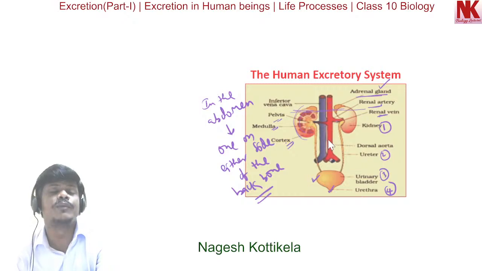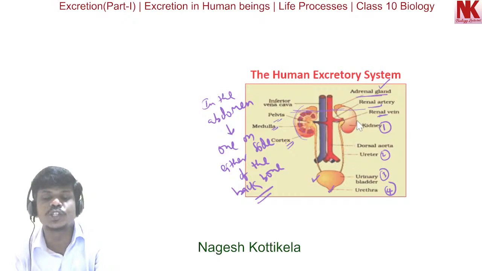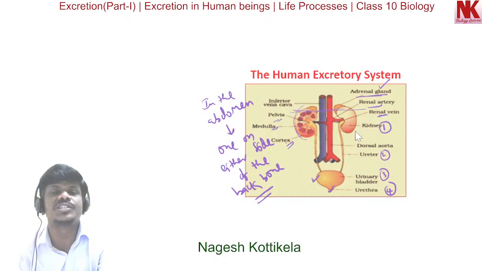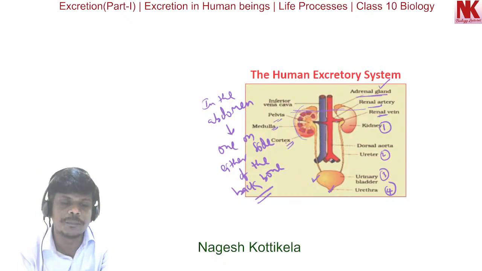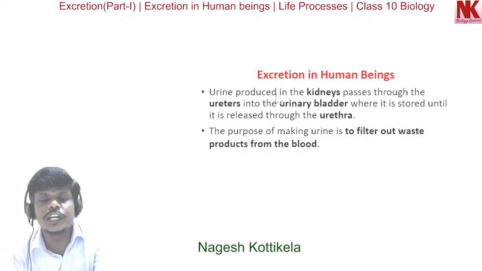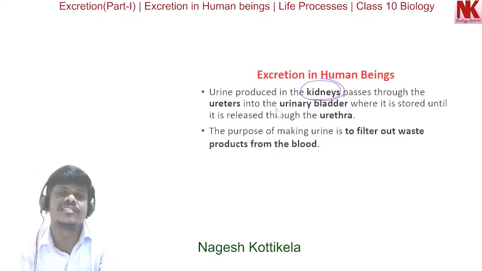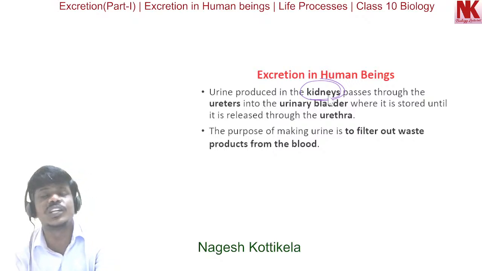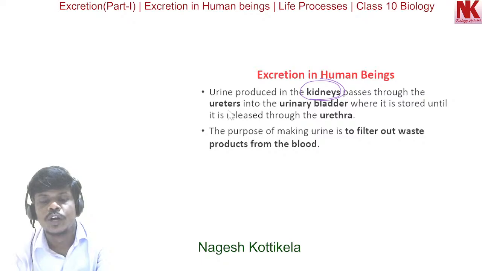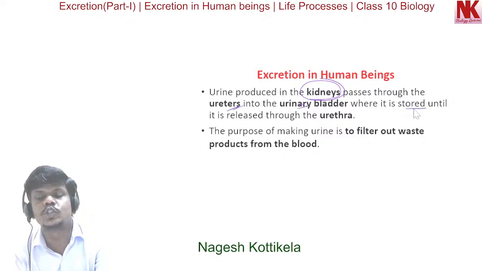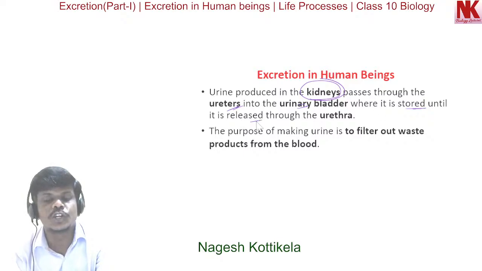Now we will discuss the functions of these different parts in the human excretory system. Urine is produced in the kidneys. So the production of urine occurs in the kidneys. The urine produced in the kidneys passes through the ureters into the urinary bladder, where it is temporarily stored until it is released through the urethra.